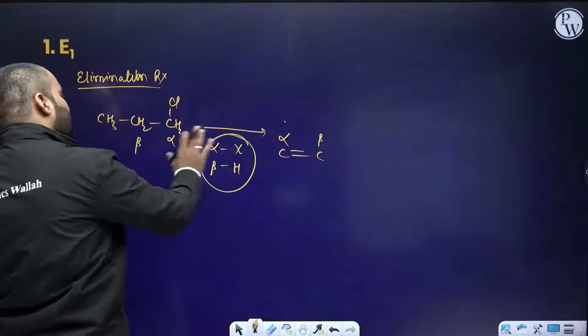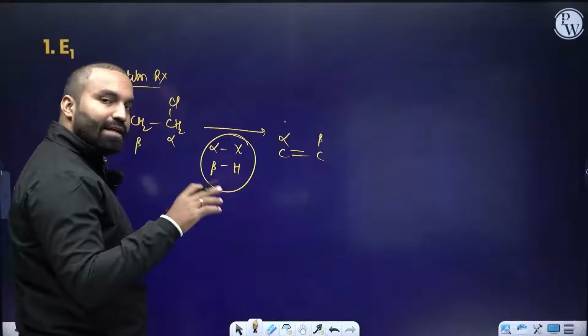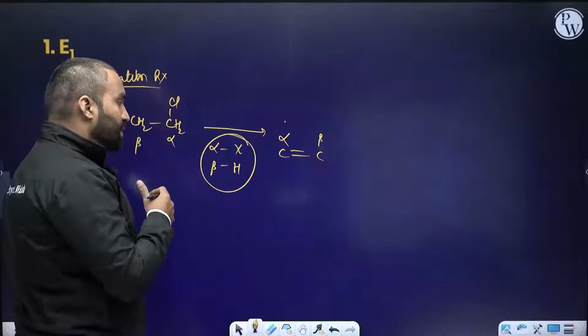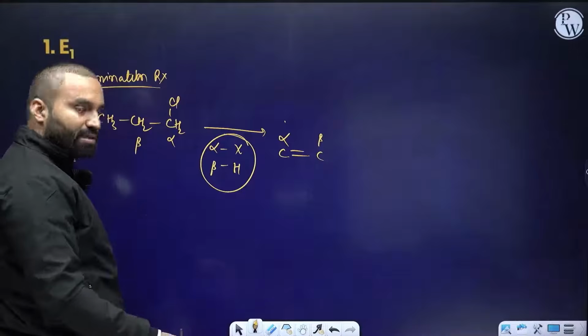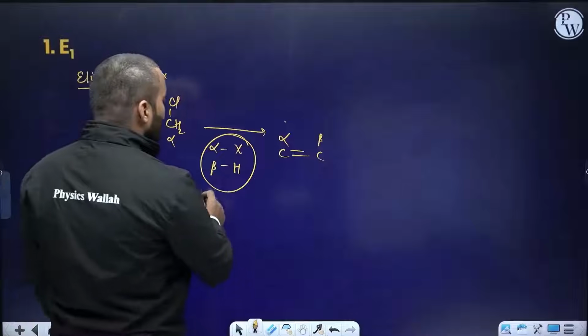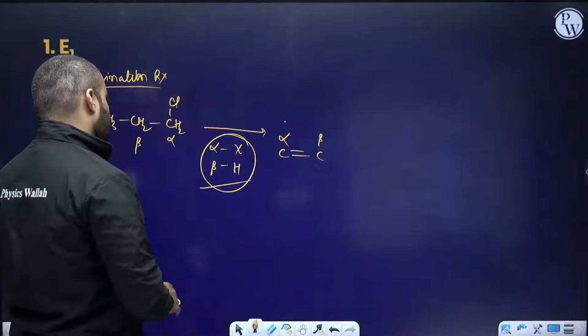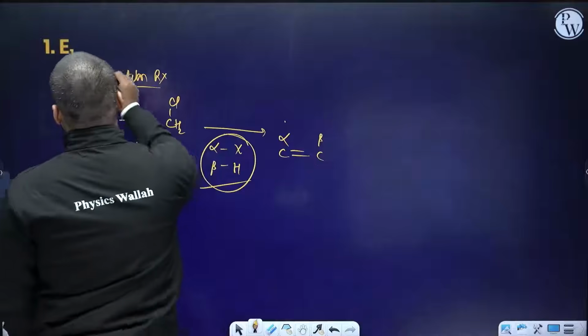If it is happening directly, then it is E2. If it is happening via carbocation, it is E1 mechanism. So E1 and SN1, they are similar mechanisms. But here in E1, we form an alkene. In SN1, we form substituted product. So like here, we will be discussing E1 reaction.